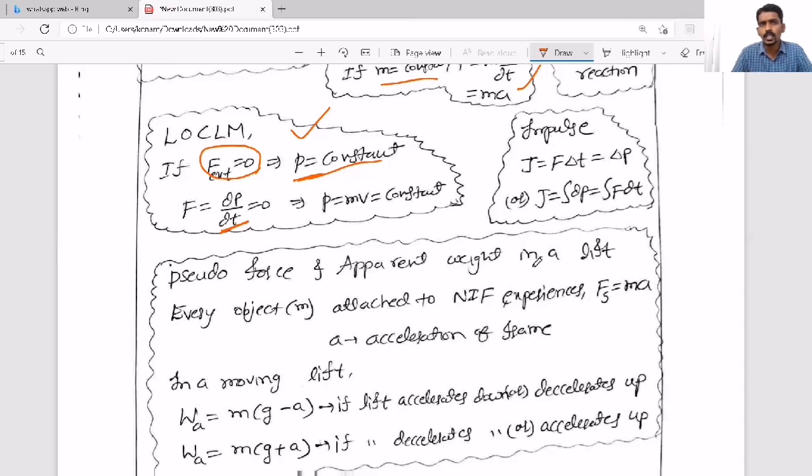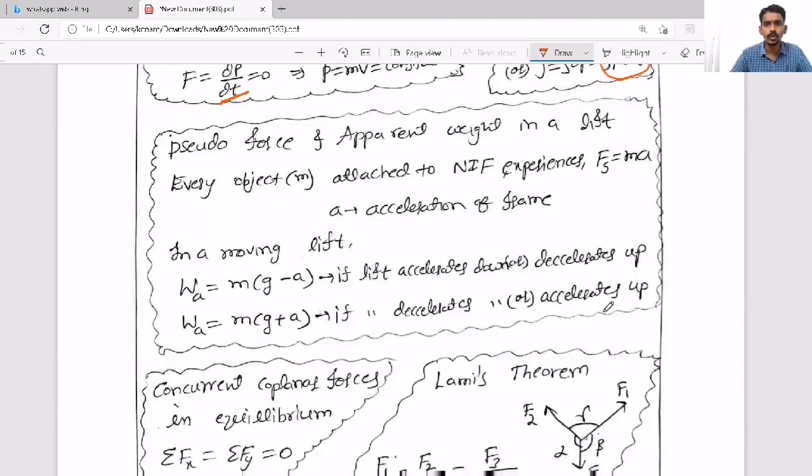Now, when you consider impulse, that is also nothing but change in linear momentum. So the impulse is nothing but when a large force acts on a body, then there is a change in linear momentum, and that change in linear momentum is called impulse, which you can also find as the integration of F dt, or the area below the force versus time graph. That is what you have to get, and based on that a question can come.